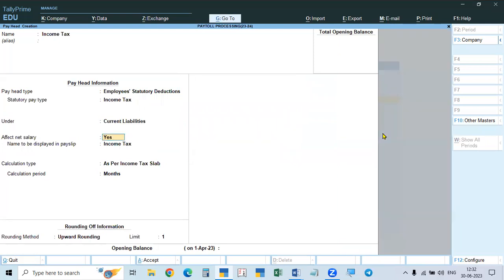It will affect the salary, and it is shown as income tax. As per the slab rates of that year, and every year slab rates will be changing for income tax, the amount will be calculated automatically. In the case of income tax, it takes upward rounding. Even 15 paisa or 20 paisa will go to the next higher rupee. So automatically it is taking upward rounding of 1 rupee.